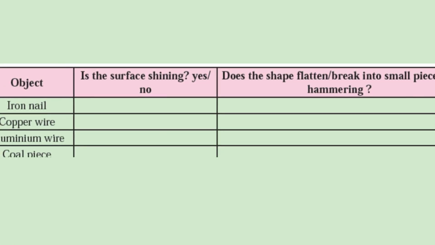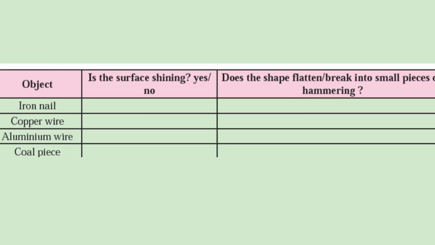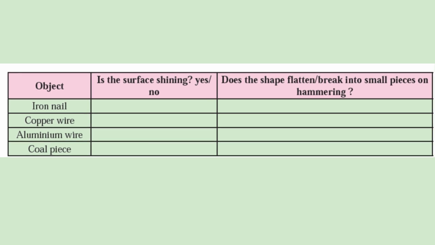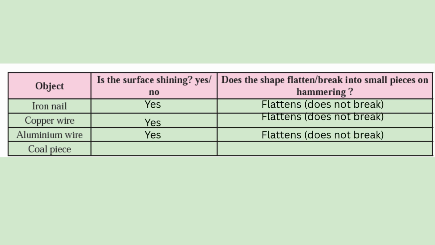Object. Is the surface shining? Yes, no. Does the shape flatten or break into small pieces on hammering? Iron nail: yes, flattens, does not break. Copper wire: yes, flattens, does not break. Aluminium wire: yes, flattens, does not break. Coal piece: no, breaks into small pieces.